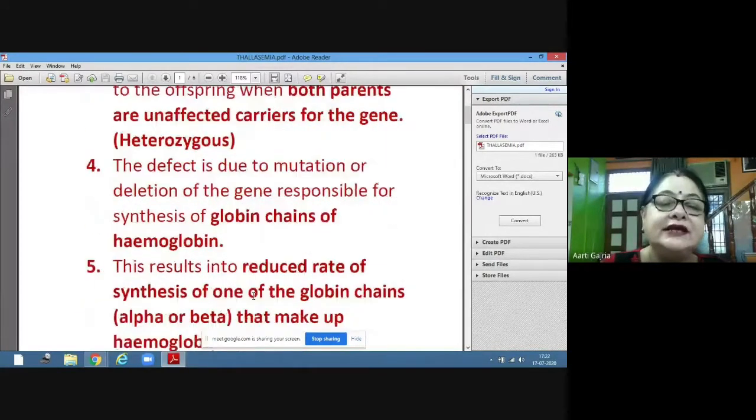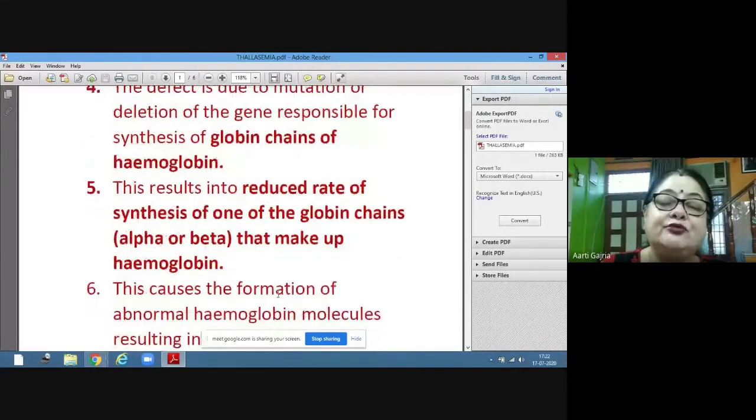This results in a reduced rate of synthesis of one of the globin chains. Either the alpha globin will not be formed or the beta globin will not be formed, and these are the globin chains that make up hemoglobin.